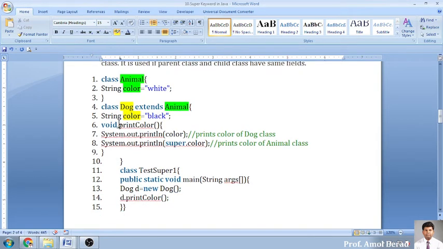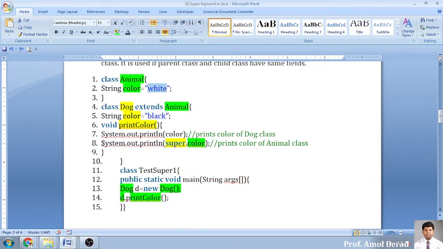Now I am writing a function, printColor, and I want to pass some values to the super class. Now see, using the super keyword, I am referring to the upper one. So super will be referring to the upper variable, that is color. Very simple. If I create the object of Dog, d, and call d.printColor, it will go here and enter the function. I am displaying the color. It will display black because it is there in your local variable.